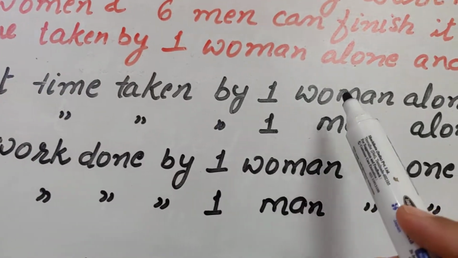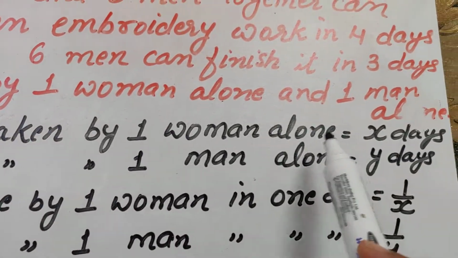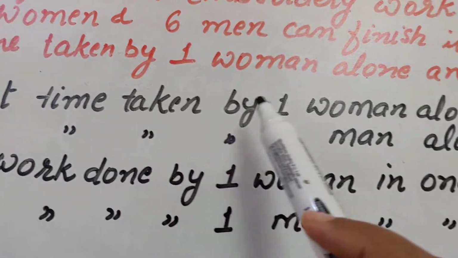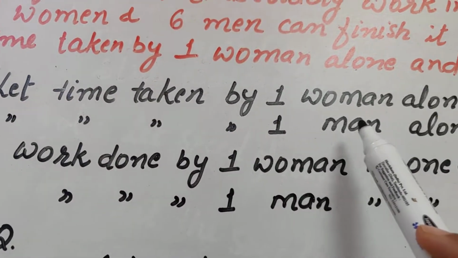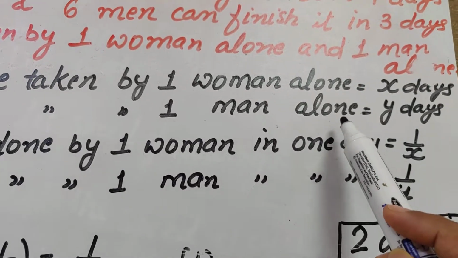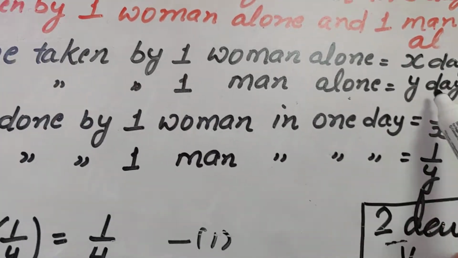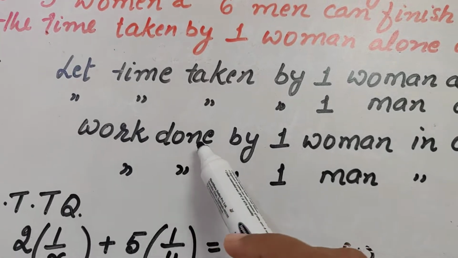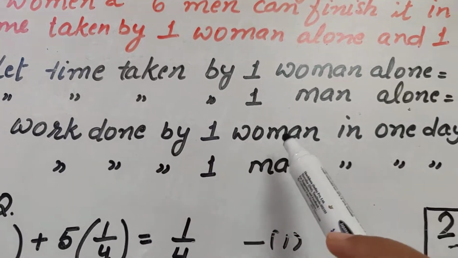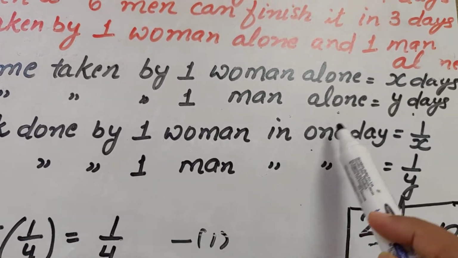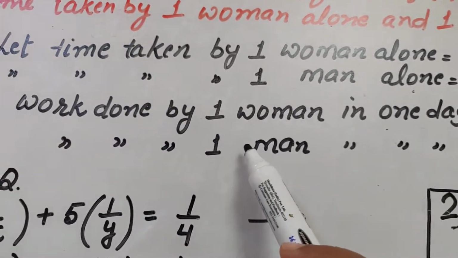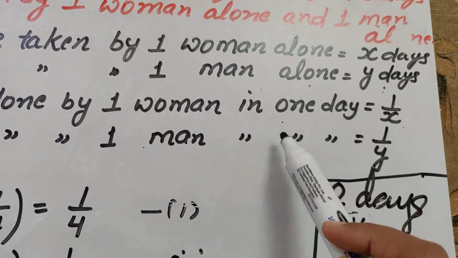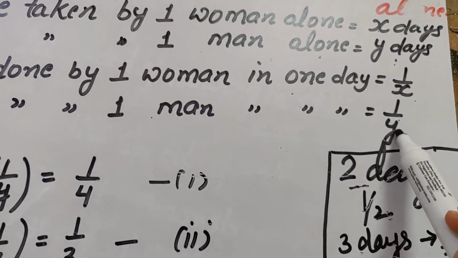Let the time taken by 1 woman alone be x days, and the time taken by 1 man working alone be y days. Then after that we will find the work done by 1 woman in 1 day. If the woman is taking x days, then the work will be 1/x, and if the man is taking y days, then the work will become 1/y.